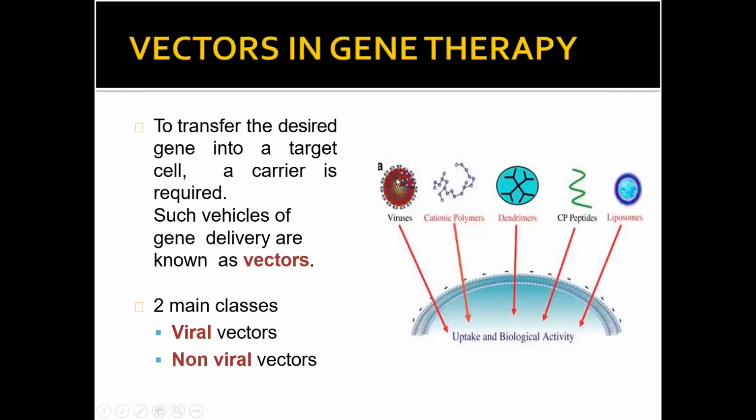Now, vectors in gene therapy, different types of vectors are used, like cationic polymer, dendrimer, CPP peptide uptake, and biological activity. That means how you can enter the gene. You can do it through viruses, through cationic polymer, dendrimers, CPP peptides, liposomes. These are different methods by which you can enter the particular gene into the cell. To transfer the desired gene was done by the vectors. Two main vectors are used: viral vector and non-viral vector.